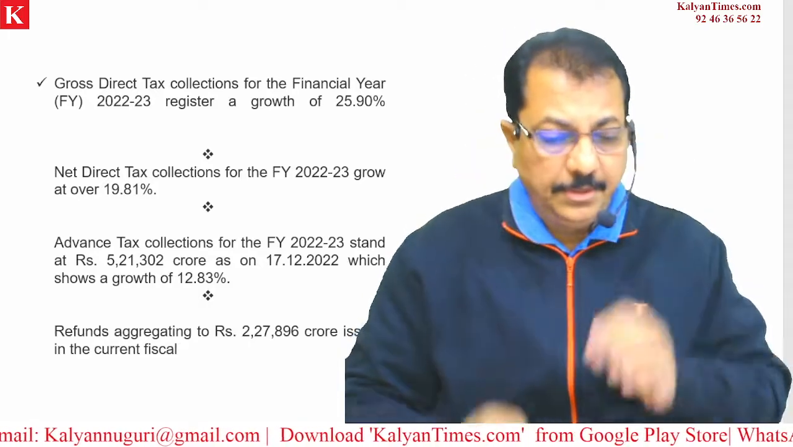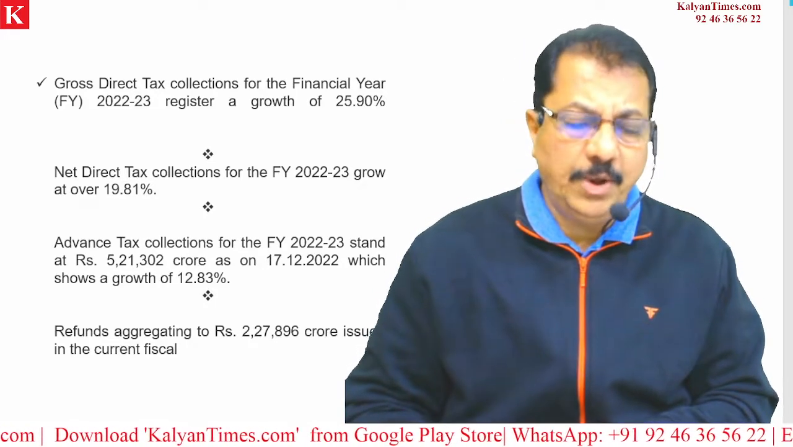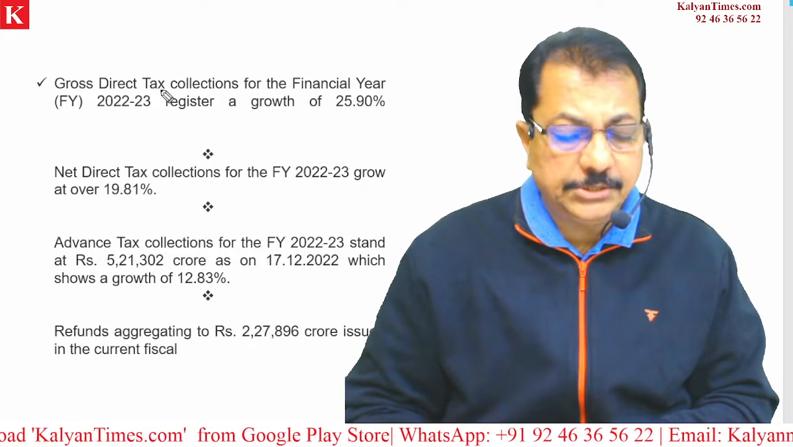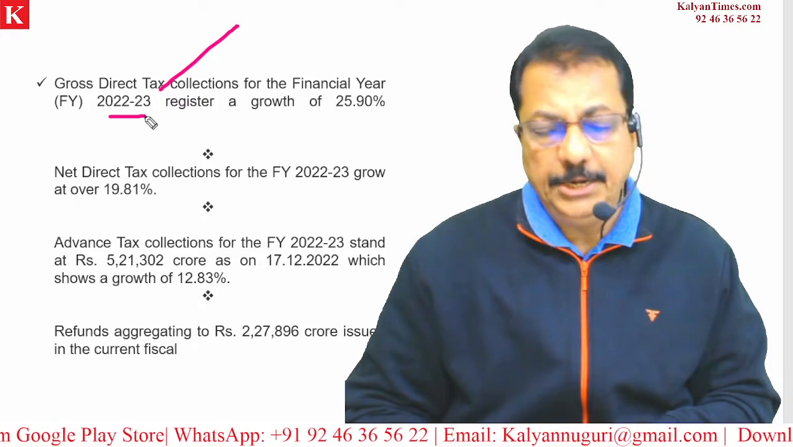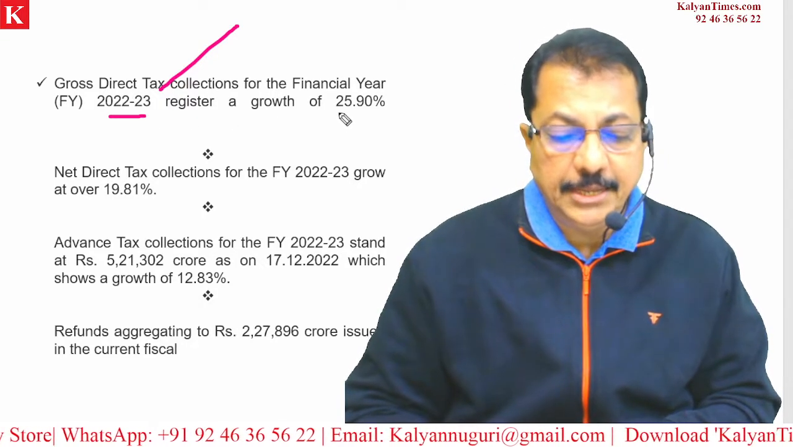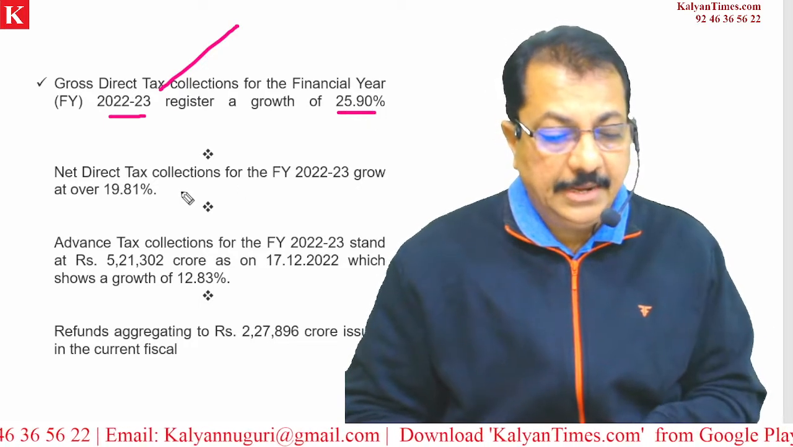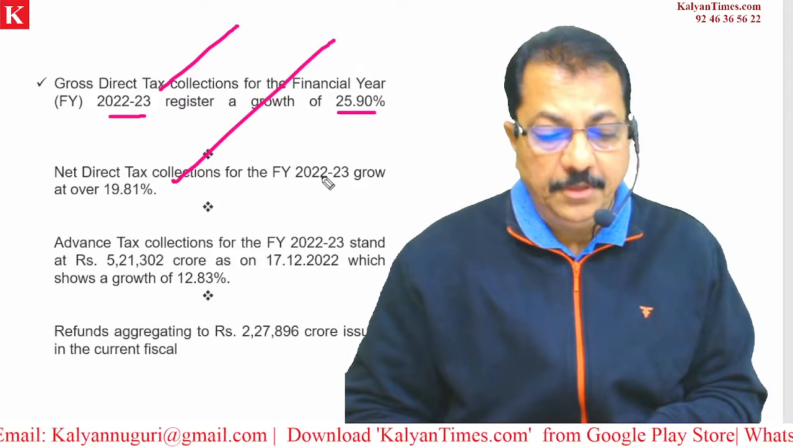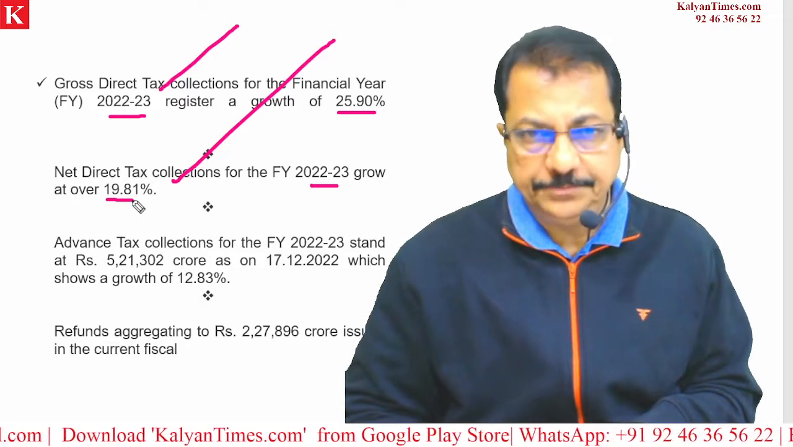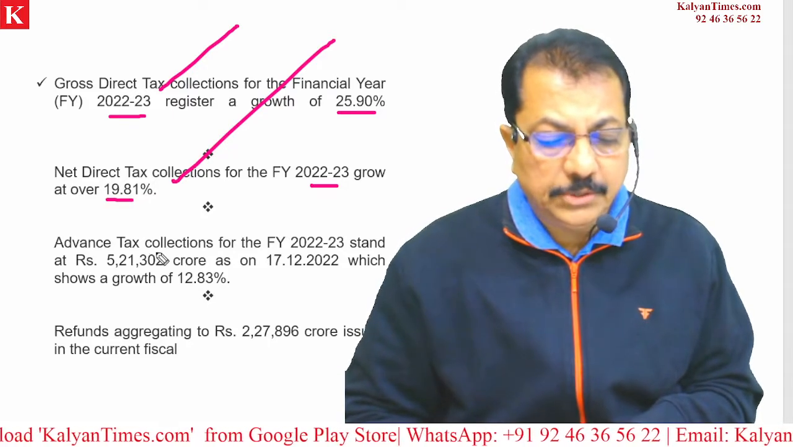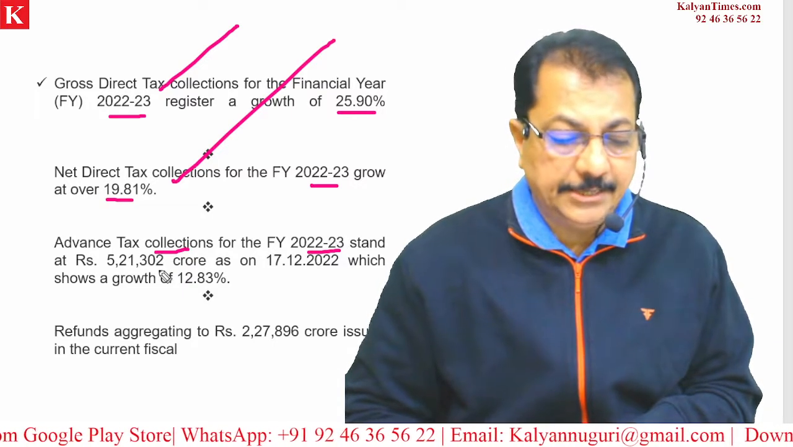Let's have a look at this. If you look at this very carefully, for the financial year 2022-23, the gross direct tax collection registered a growth of 25.9%. It's a good one. And net direct tax collection for the same year grew over 19.81%. Clear?